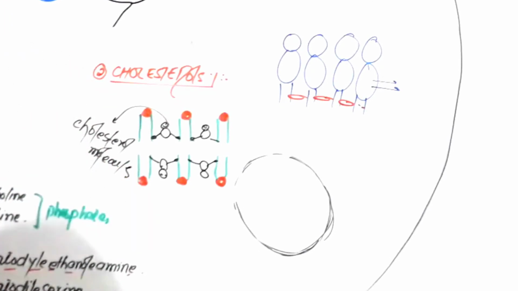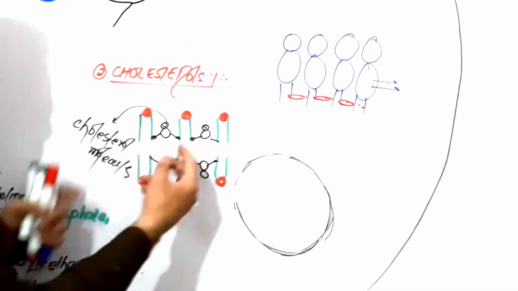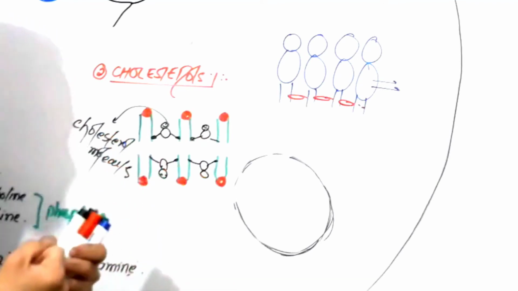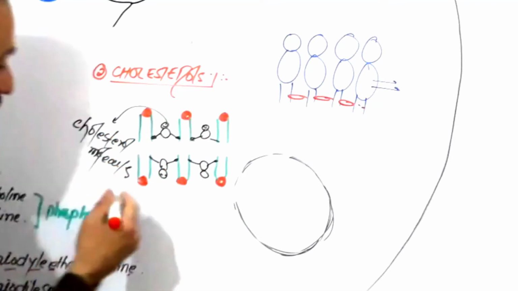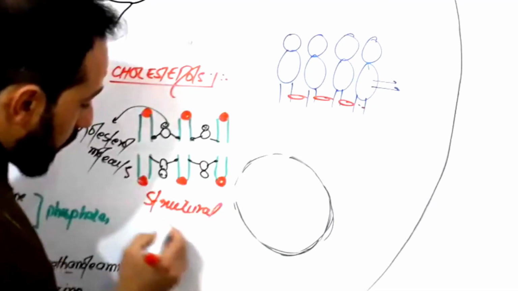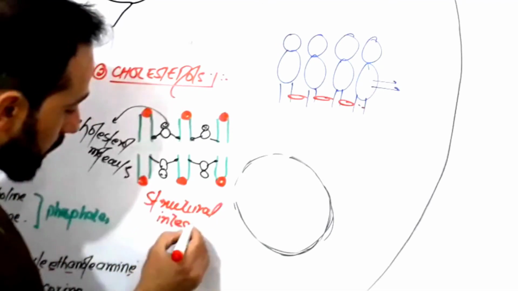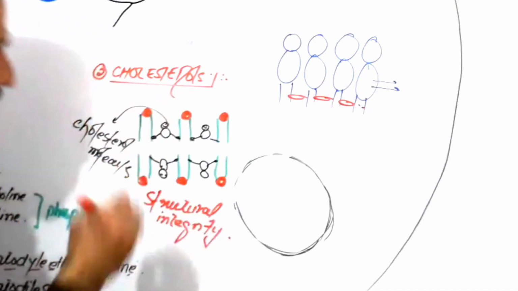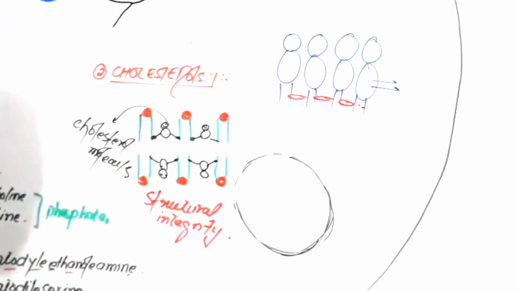So these cholesterol molecules are present in between the phospholipids, and they are packing the phospholipids, and they increase the structural integrity of the cell membrane. So we say they increase structural integrity of the cell membrane, right? So here are the cholesterol molecules present. Done.